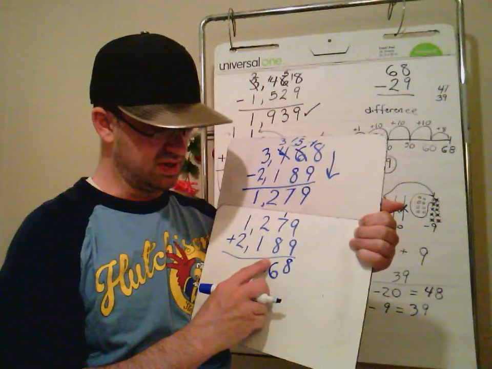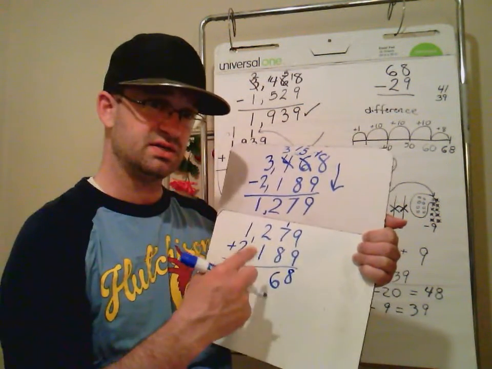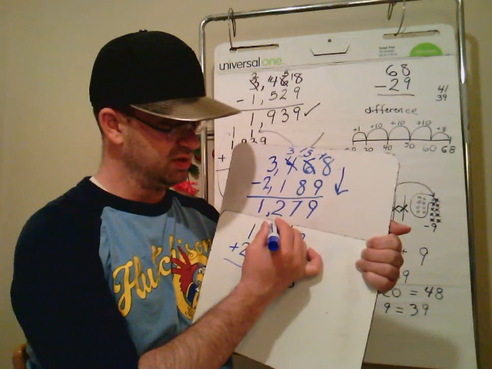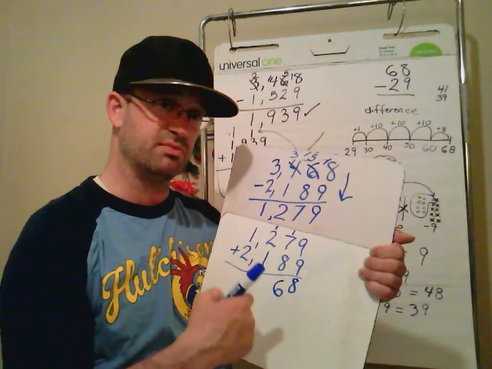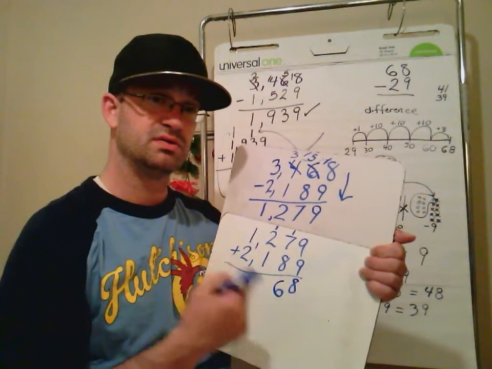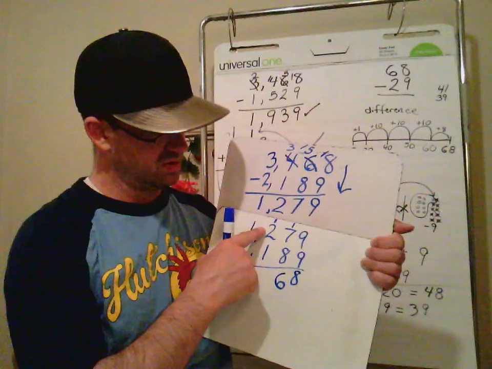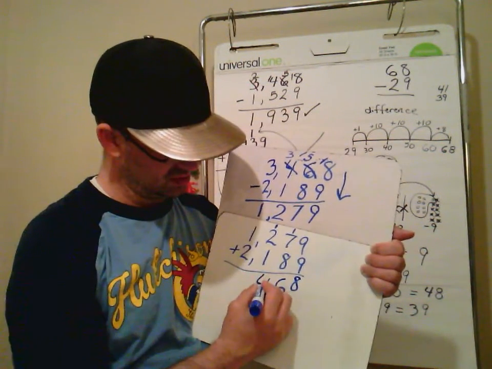Correct. I cannot have 2 digits in the tens place. I need to trade in those 10 tens for 100. See how up there we borrowed 100? Here I have to add it back in when I'm adding, and I have more than 10 in that one place. 2, 3, 4 hundreds.